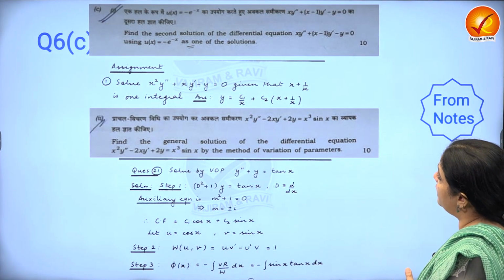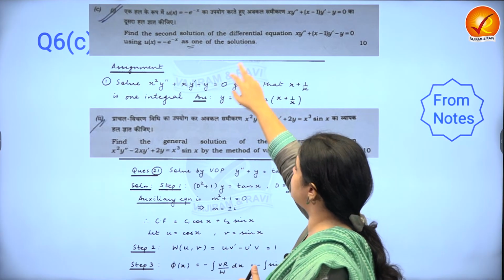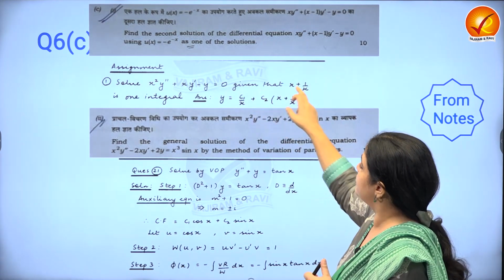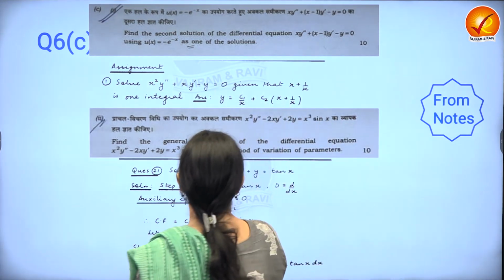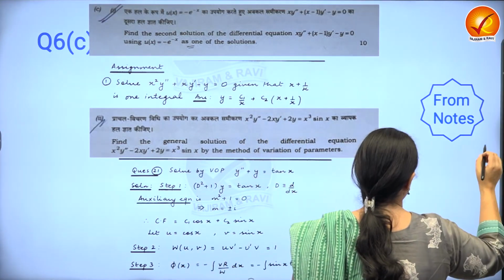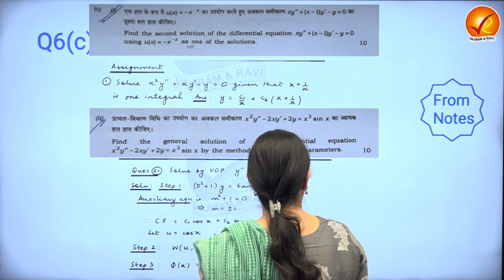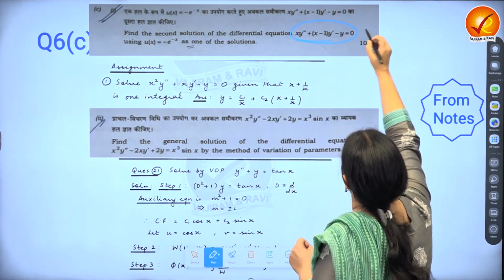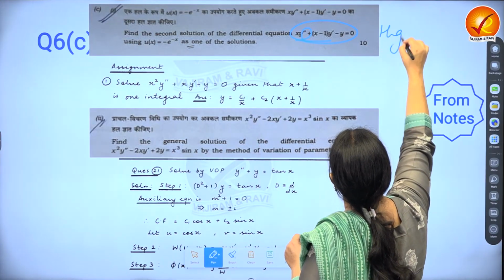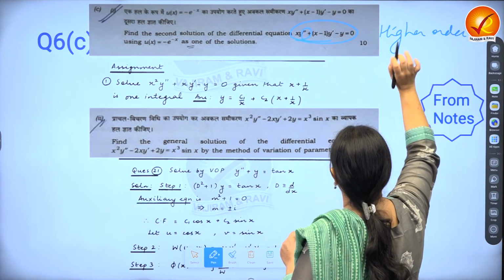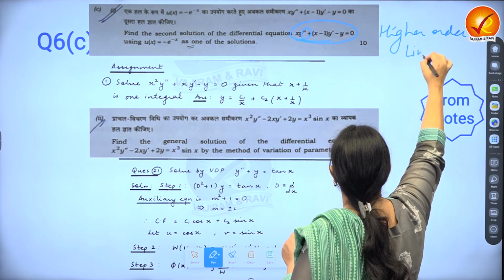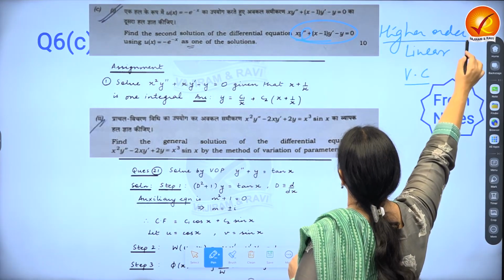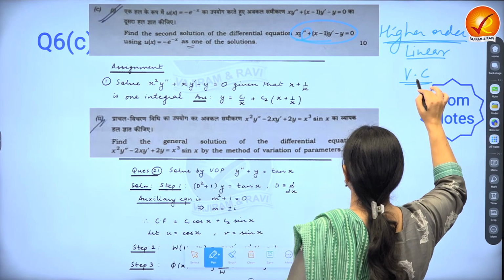Question number 6C is about u = x, minus e to the power minus x as one of the solutions. See, given that, this is where part of the complementary function is known, because if you notice, and I tell my students always to be cautious of recognizing and writing down which kind of a differential equation has been presented to them. So this one is basically, because I can see a y double dash, a higher order differential equation but linear and one with variable coefficients. And it's not Euler's, it's linear, higher order, variable coefficients but not Euler's.